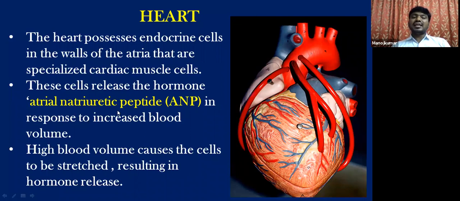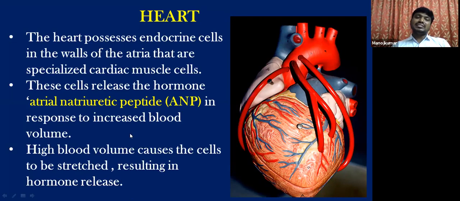And what does this ANP do? This will decrease the blood pressure by vasodilation. Vasodilation means dilation of the blood vessels by the relaxation of the smooth muscles present in the walls of the blood vessels. So the blood vessels are dilated, and their lumen volume is increased. By this, the blood pressure is decreased.